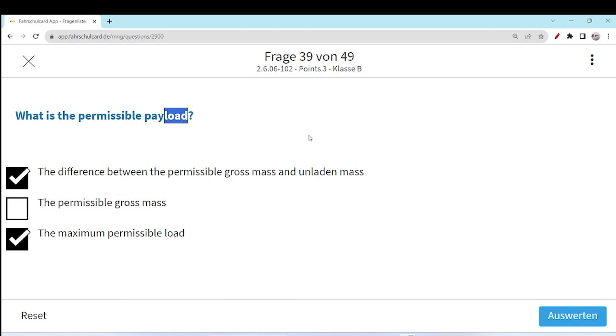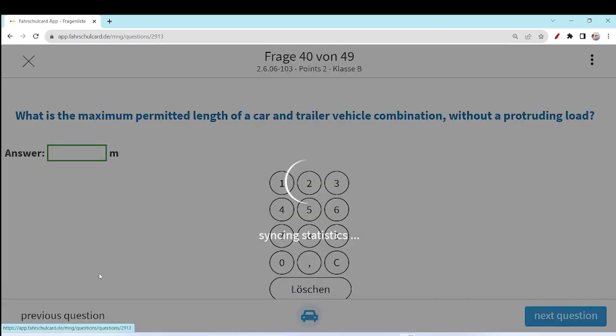Here is a combination of German and English, maybe a mistake, but anyhow you can keep in mind those options where the term load is there. These two options are correct. Gross mass is not exact, it never tells you how much load you can put on the car. It's a very vague term. Only with reference to the load which you can put on the car will you be sure how much is the permissible payload in your car.